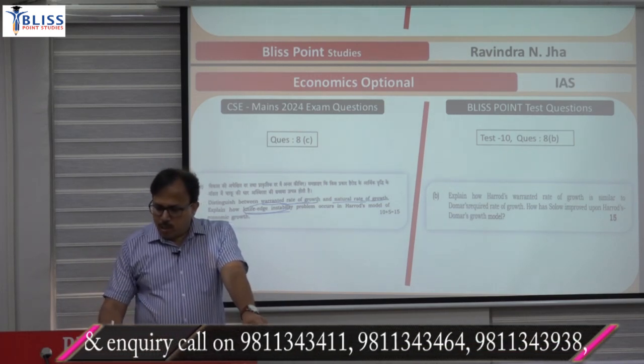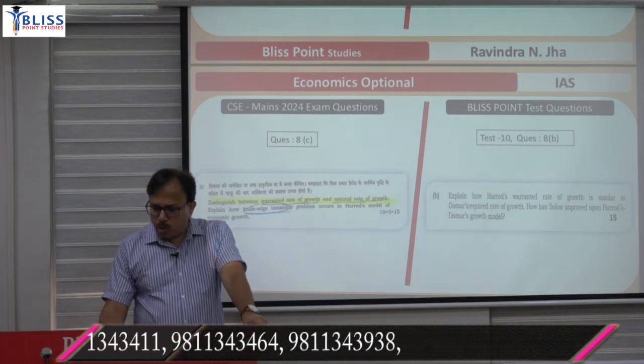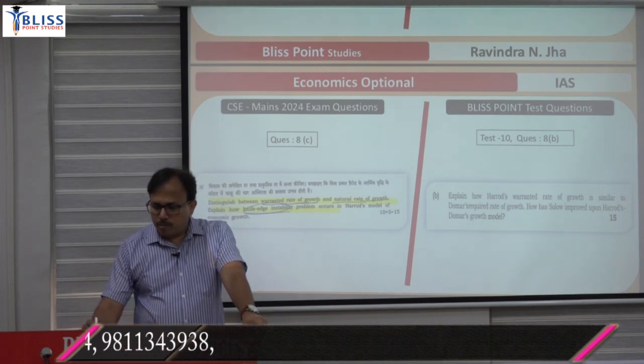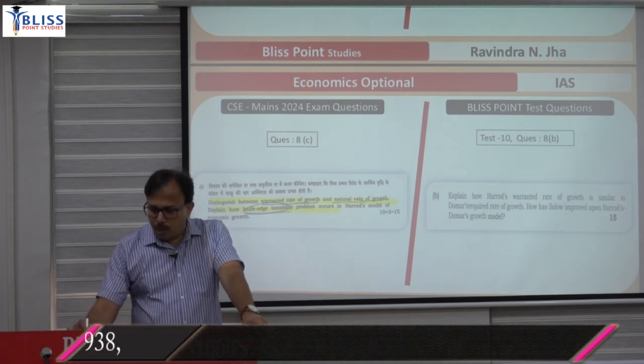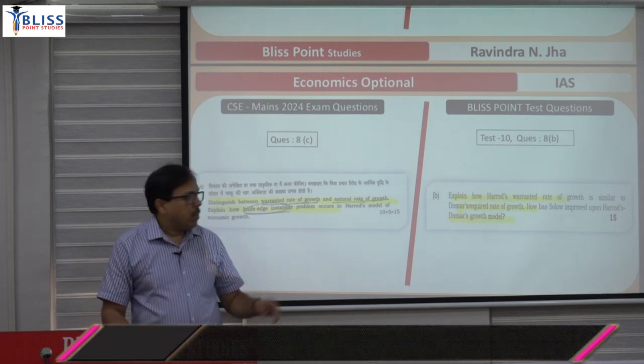And the last question was again a repeated question, asked many times: distinguish between the warranted rate of growth and the natural growth rate, and the knife-edge instability problem. Knife-edge instability problem. So again, you have that question in the past.